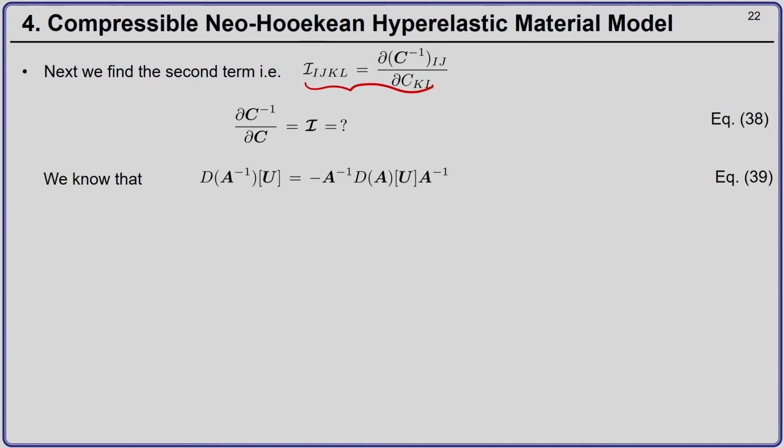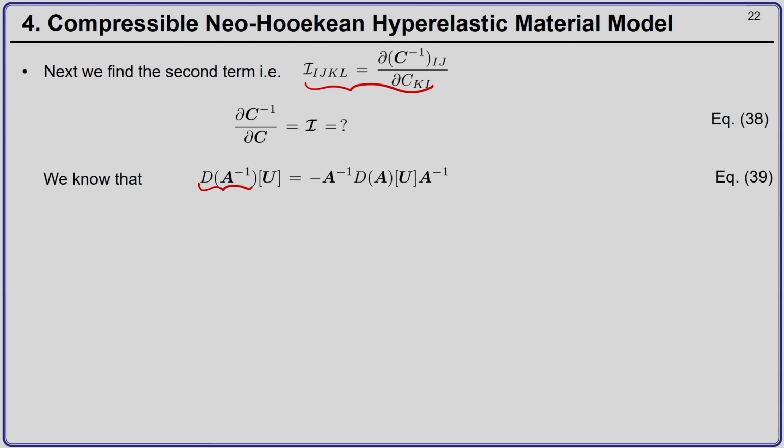So, if you remember from our discussion of the mathematical basics of this course, the directional derivative of the inverse of a tensor in a general direction u is nothing but minus A inverse, directional derivative of the tensor A in the direction u, multiplied by the inverse of the tensor A.